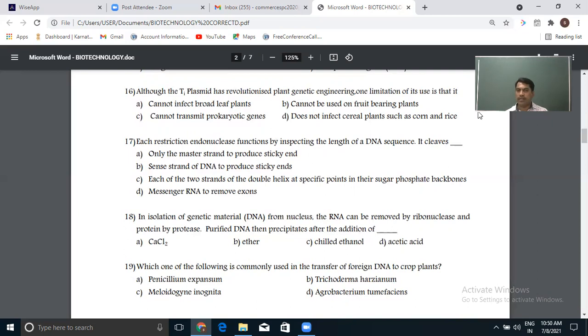That is the monocots. The Agrobacterium tumefaciens Ti plasmid can only infect dicot plants. The majority of dicot plants get infected. There are even some dicot plants which do not get infected with Agrobacterium tumefaciens. So therefore, the answer is that the limitation is we cannot use it for monocots like corn and rice. Okay, that's the simple thing.